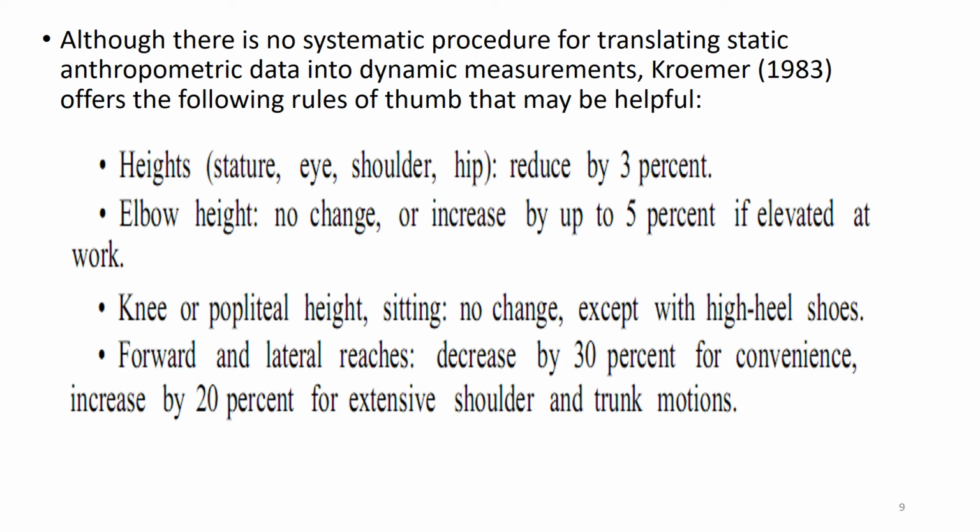Similarly, elbow height, there is no change, or if it is elevated at work, it should be increased by 5%. Similarly, knee or popliteal height, popliteal means area behind the knee, there should be no change except at high heel shoes and forward and lateral reaches. These are all the general thumb rules for converting static data into dynamic data.